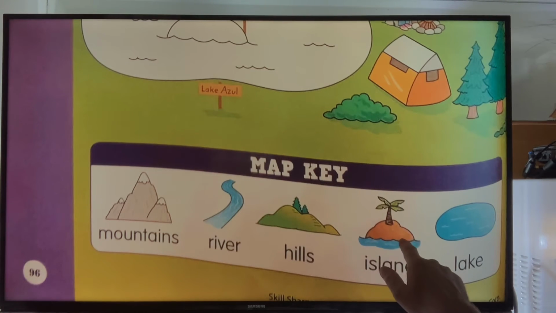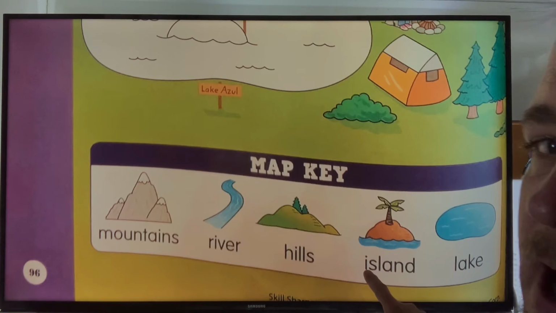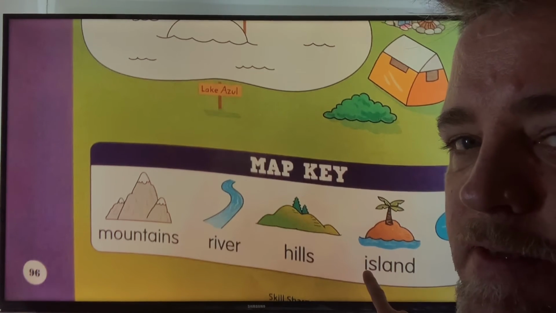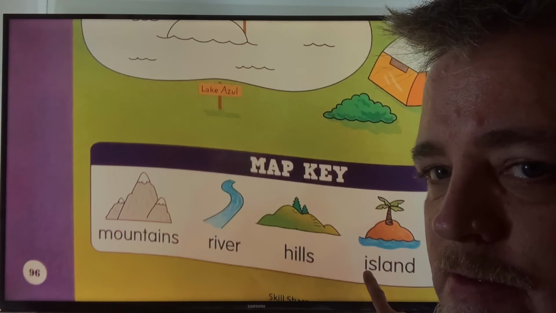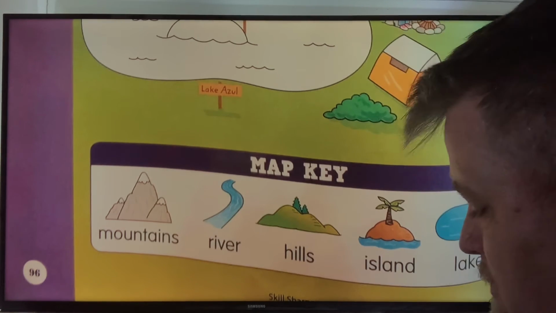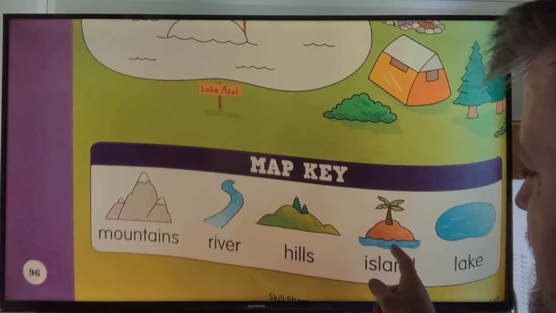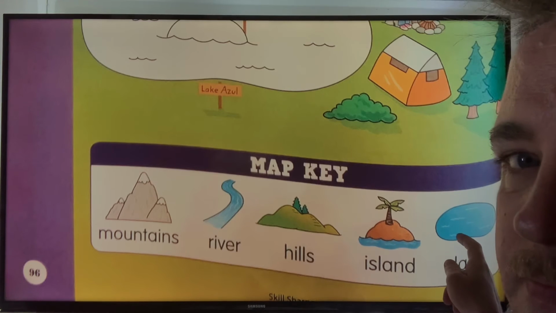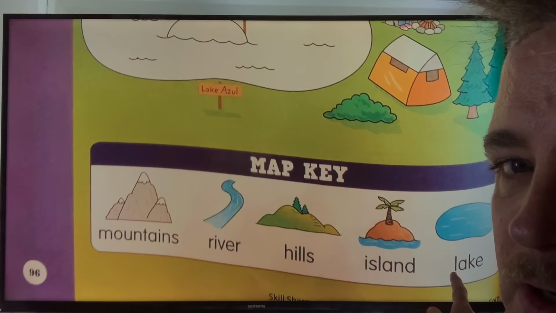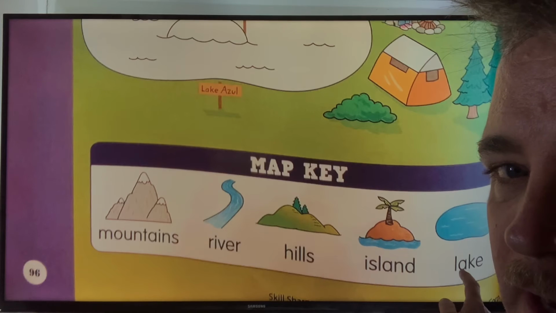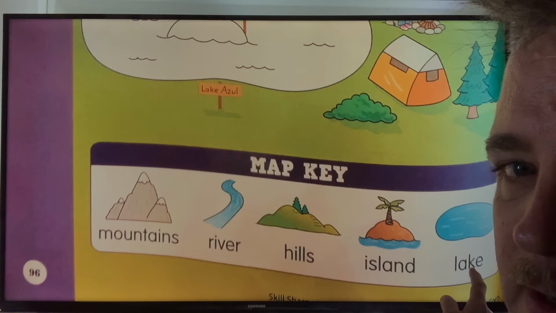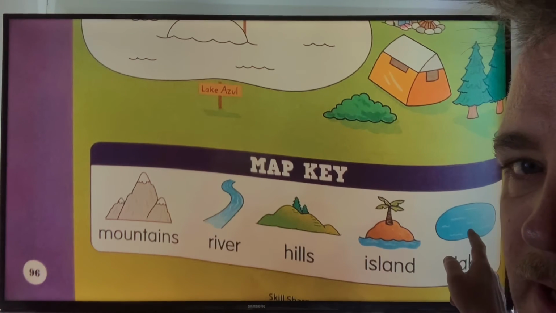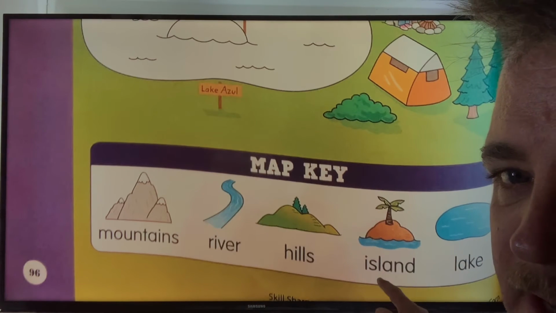Now, here's some land in the water. Land in the water together. It is an island. Can everyone say island? Island. Good. And look at this. This is where you can go swimming. Lake. It's a lake. It's an island.